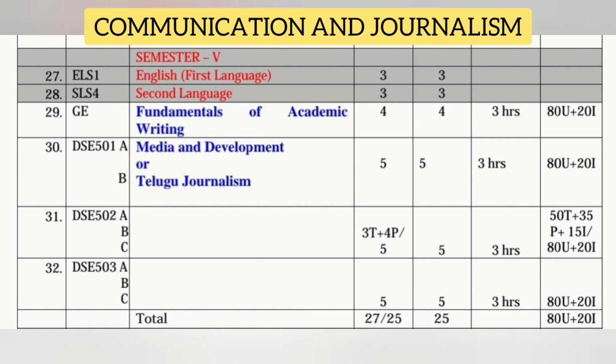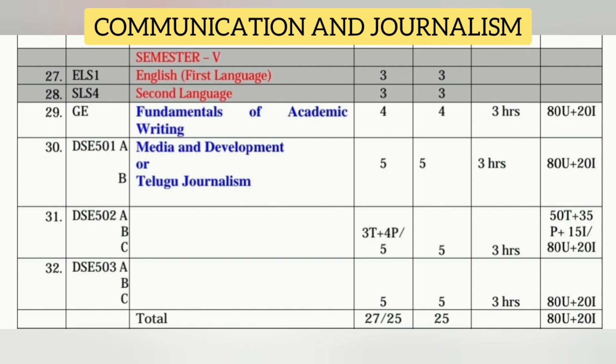Subject name is Fundamentals of Academic Writing. For this you have 4 classes per week and 4 credits, meaning if you pass this subject you will get these credits. Exam duration is 3 hours. Total marks for this subject are 100, with 80 for semester exams and 20 for internal exams. In the syllabus you have a total of 5 units. 1 or 2 short questions come from each unit and 2 long questions come from each unit.